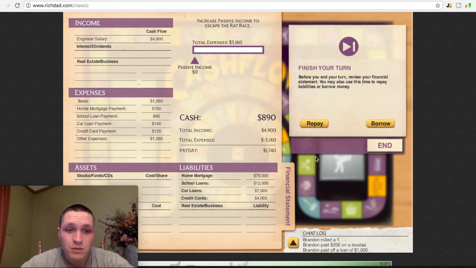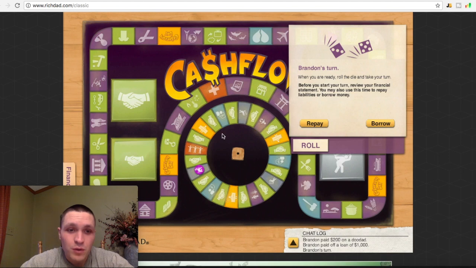You can make it whatever you want, but the point of it is you want to get out of the so-called rat race, which is a 9-to-5 job, as fast as you can and get to what you actually want to do. So you're going to be in this rat race until you build up your assets high enough to take care of your day-to-day expenses. But for this video's purpose, I'm going to go ahead and play, and then I will bring up any highlights of things that can help you along the way. Show you what I did.